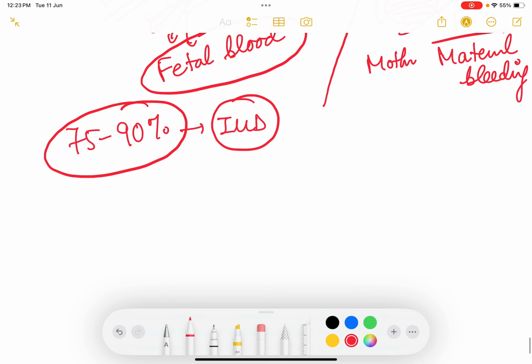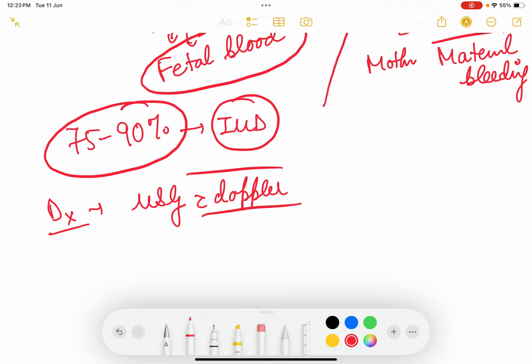So it is diagnosed by, how do you diagnose it? Diagnosis is by ultrasound with Doppler. डॉपलर कराना पड़ेगा. तो जब ब्लड फ्लो देखेंगे तब उनको पता चल जाएगा कि fetal blood flow is decreasing, so fetal blood is being lost. And one more diagnosis is when you do a NST or CTG.